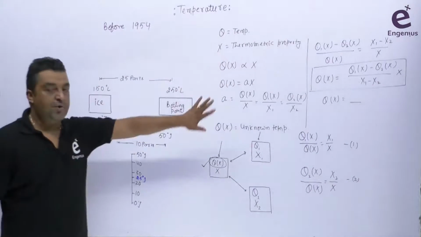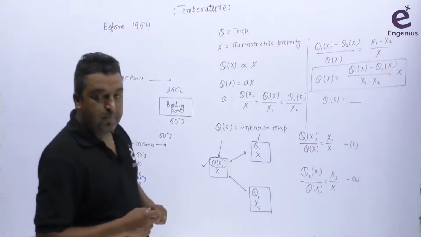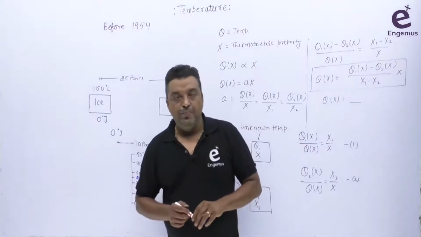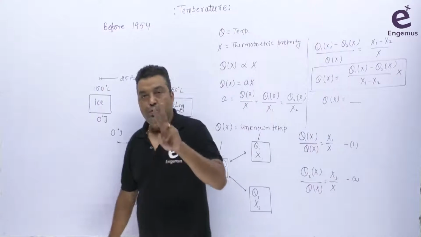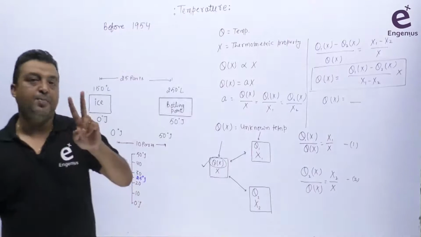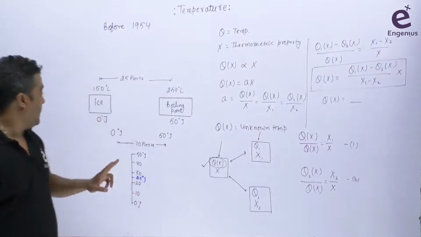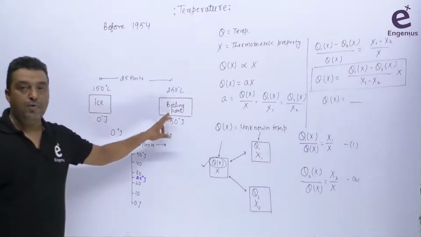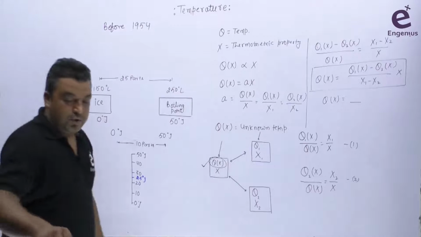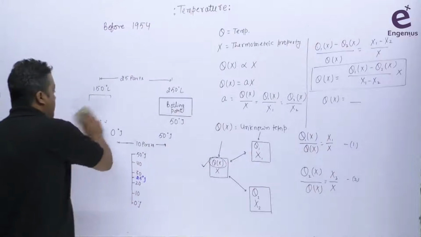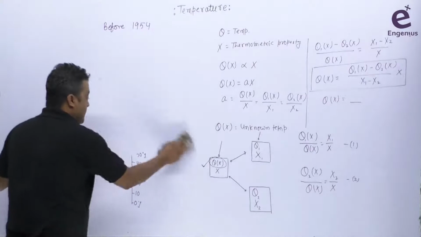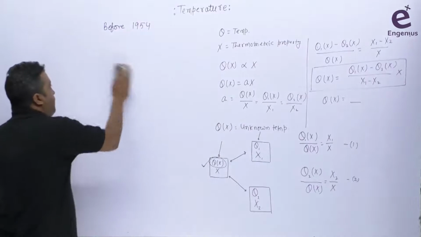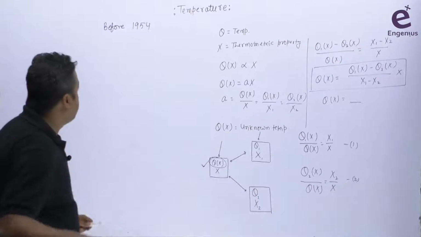So by using this one, you can calculate the temperature here. Before 1954, we chose two easily reproducible states, that is the ice point and boiling point of water. By choosing these, different scales occur here. The first scale that we are defining is the Celsius scale.